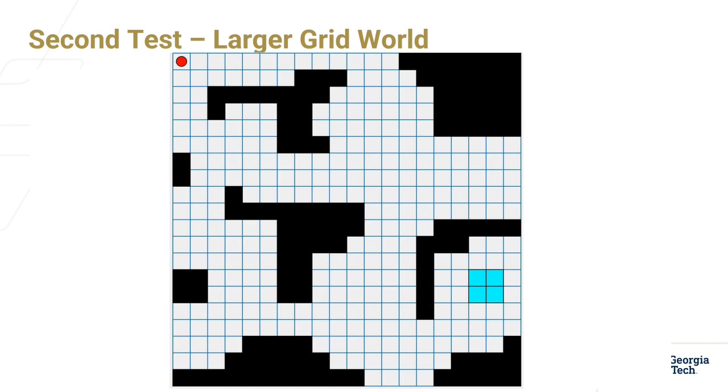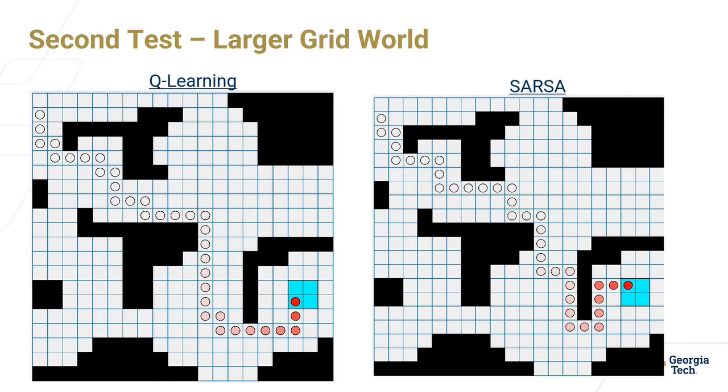I also made that target bigger, but each of those squares within the target is a termination condition, and I just included this in order to help reach the target a little bit faster and converge quicker, because this grid world took a lot longer to run for me. So when I ran everything, these were the results from that.